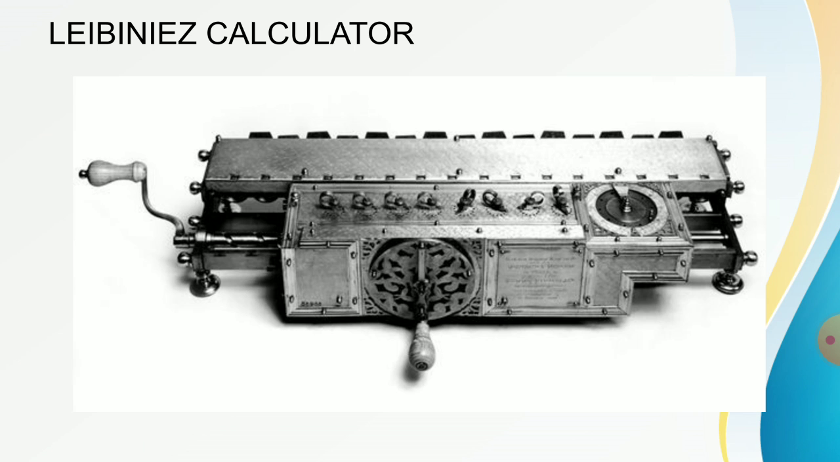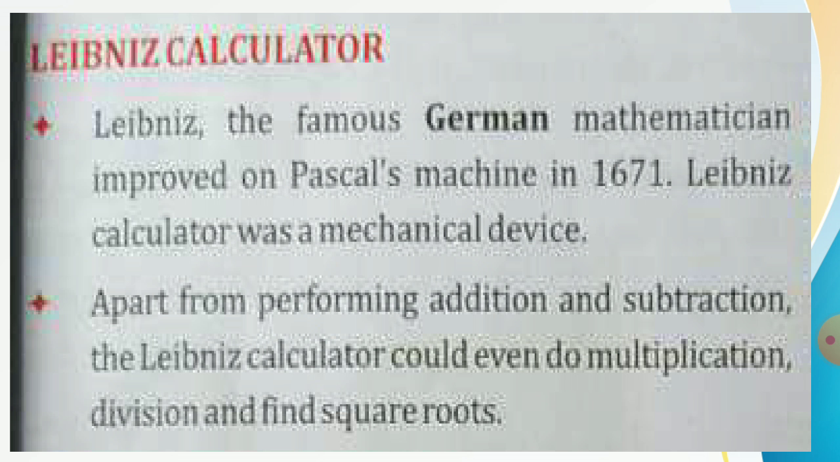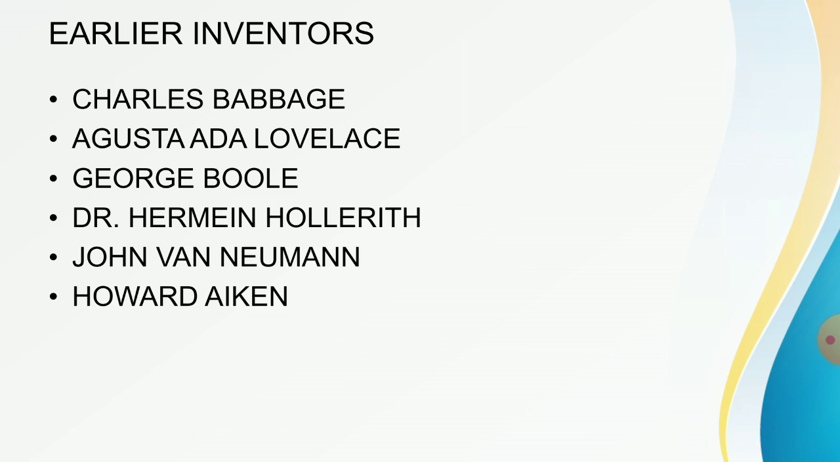Leibniz calculator. Leibniz, the famous German mathematician, improved on Pascal's machine in 1671. Leibniz calculator was a mechanical device. Apart from performing addition and subtraction, the Leibniz calculator could even do multiplication, division, and find square roots.